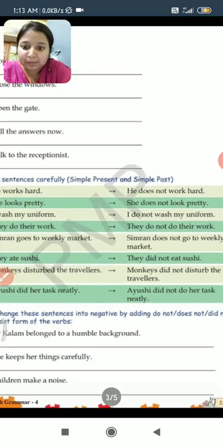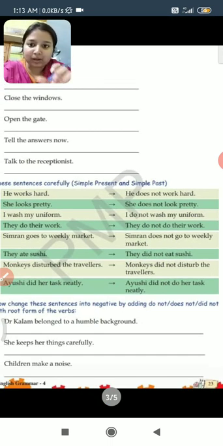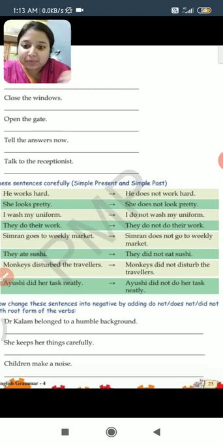And one more thing, whatever form of the verb is given, you have to change it into the root form of the verb. Works becomes work, looks becomes look. She looks pretty. With he, she, it we use does, so she does not look pretty.